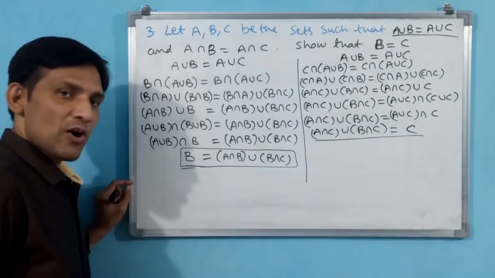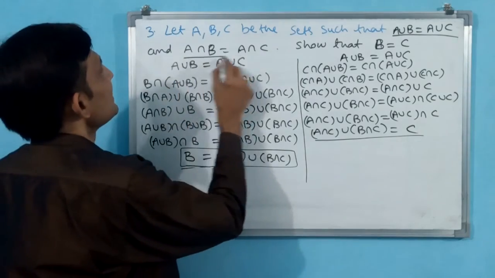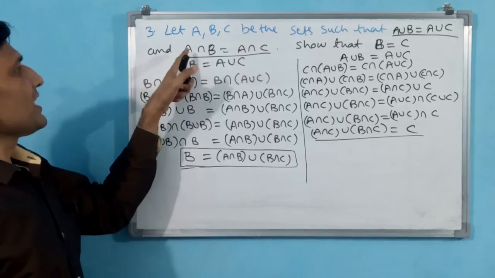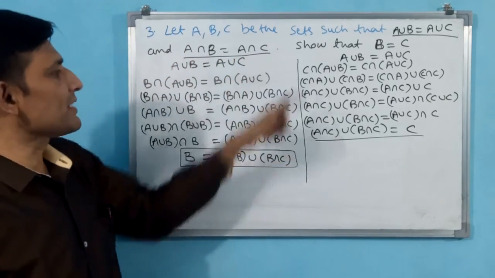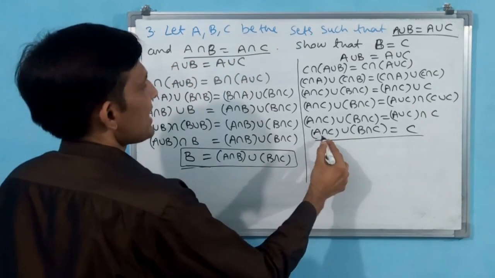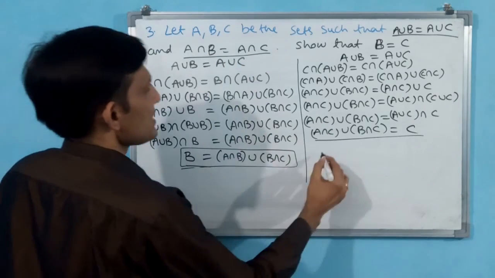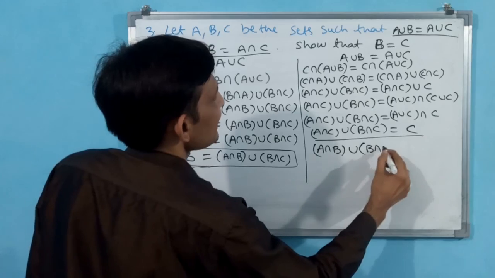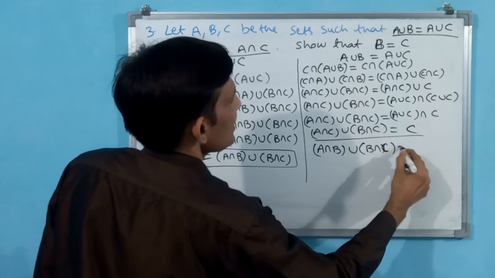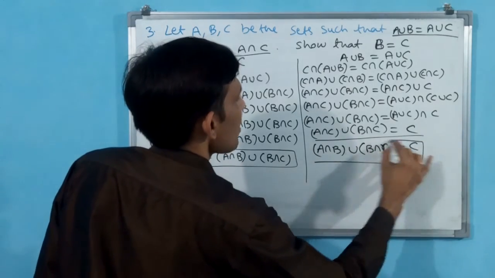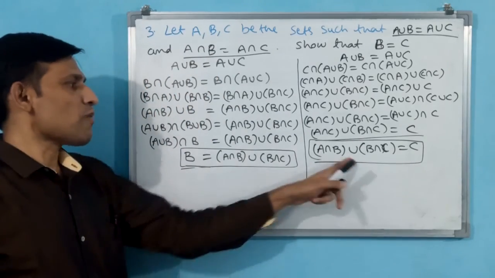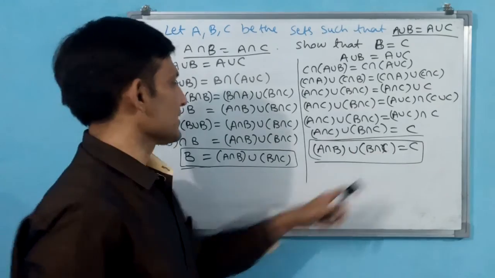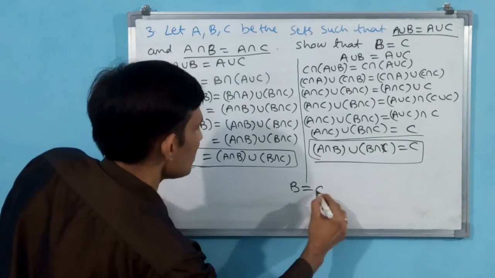What I am going to do now, you use this second principle, the second result he has given: A intersection B is equal to A intersection C. Here, rather than A intersection C, I am going to make A intersection B. A intersection B union B intersection C is equal to C. Now I am going to make a box. Now you observe two boxes: A intersection B union B intersection C, and A intersection B union B intersection C. That means B is equal to C.